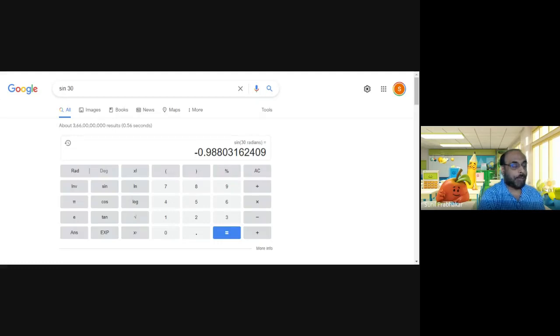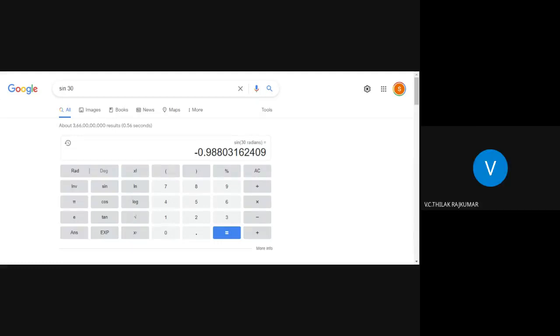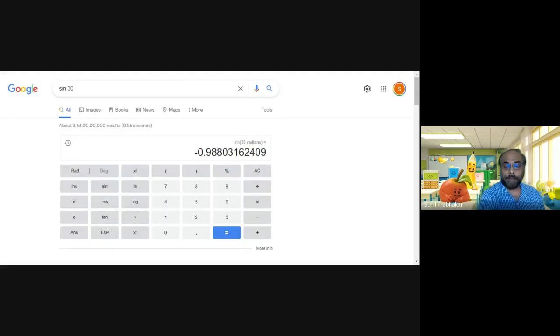You can use Wolfram Alpha. In that particular Wolfram Alpha, you can select the particular domain also. At the same time, some interesting apps are available, like Photomath and Microsoft Math. All these are available in the Android Play Store, where if you want to find the solution of a particular problem, you can just scan it using your camera. That app will provide the step-by-step solution for you, ready.